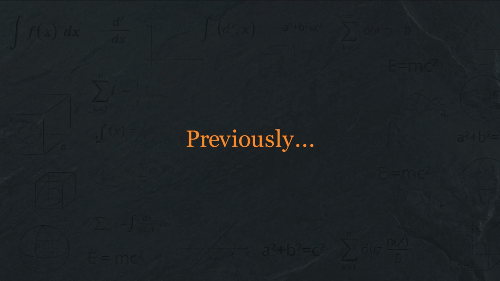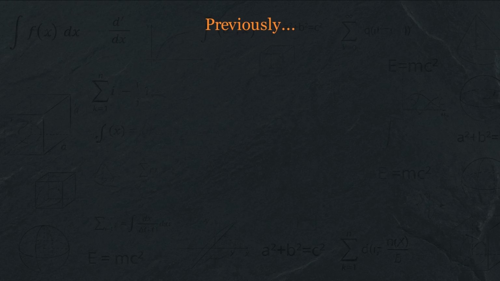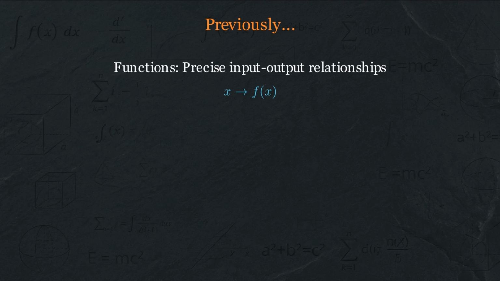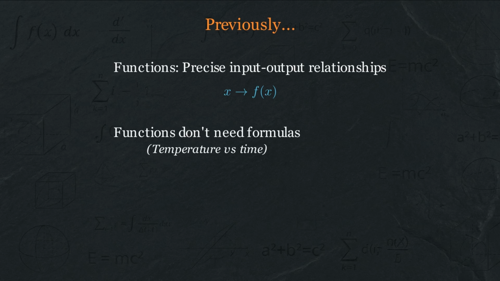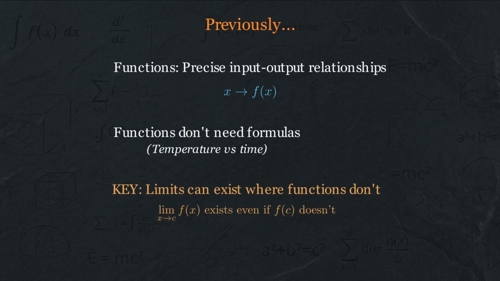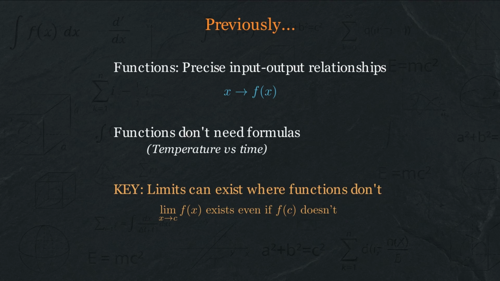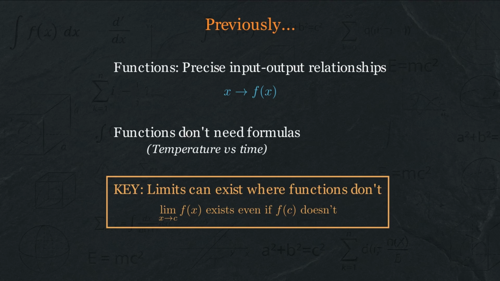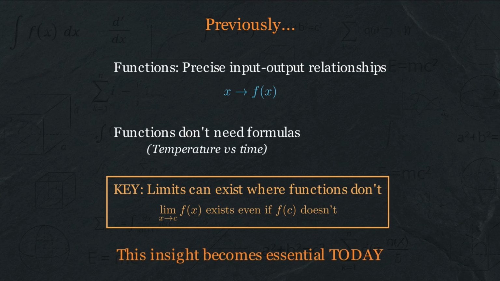In our last video, we explored what a function really is, a precise relationship between inputs and outputs. We saw that functions don't need formulas, they just need unambiguous rules. And crucially, we discovered that a function can approach a limit at a value where it doesn't even exist. That last insight, that functions can have limiting behavior at points where they're undefined, is about to become absolutely essential.